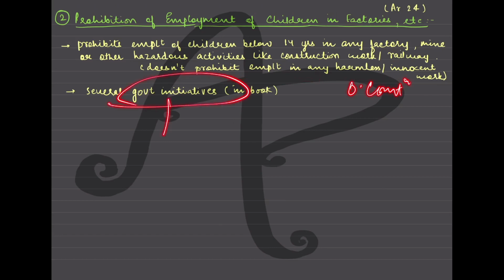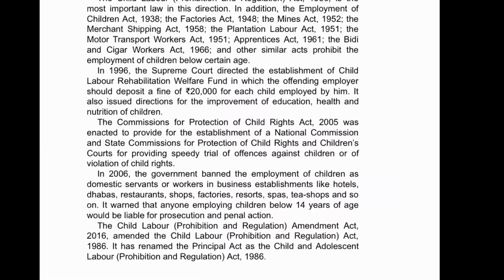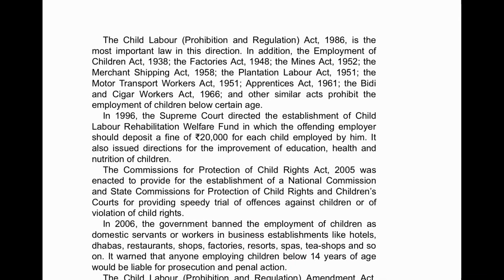Several government initiatives later happened in this case, and all the details are given in the book, and that we will now see in detail, how the government later prohibited that. So these are certain acts, all of these are the government initiatives that we will see right now. Firstly, there are certain acts which are prohibiting the employment of children below 14 years of age, of which the most important act is the Child Labour Prohibition and Regulation Act 1986, the most important law in this direction.